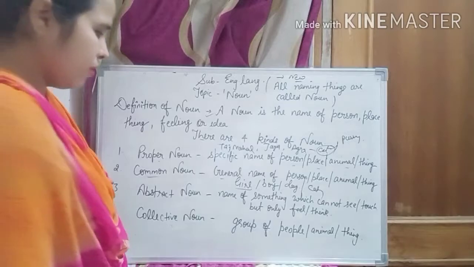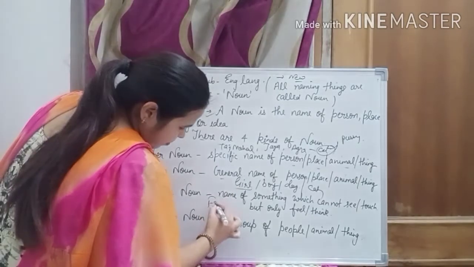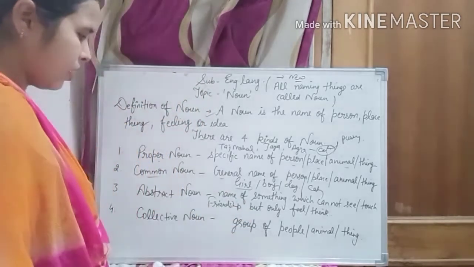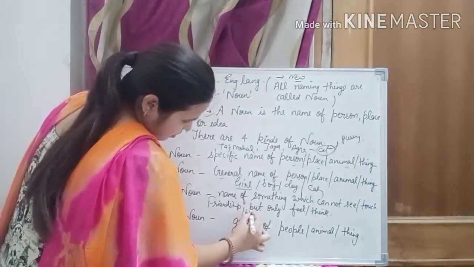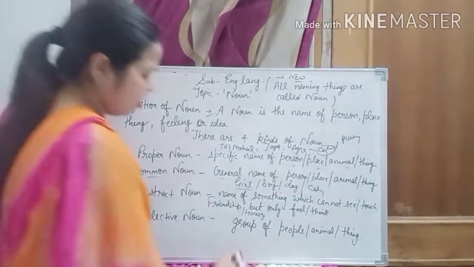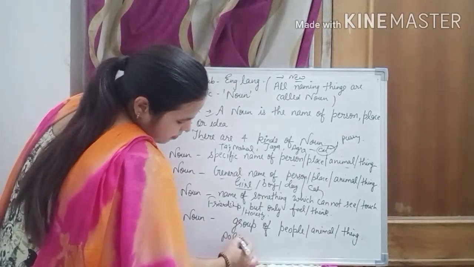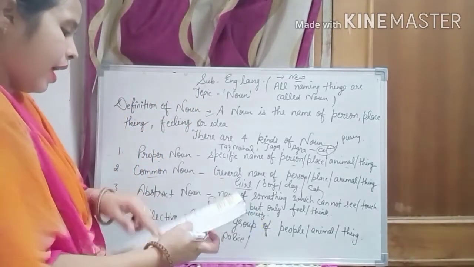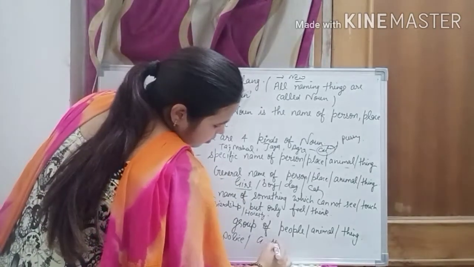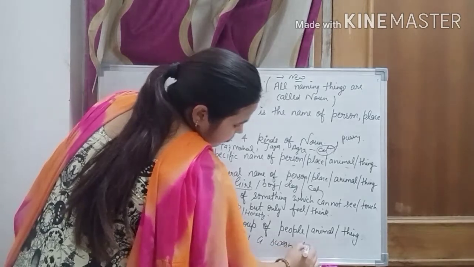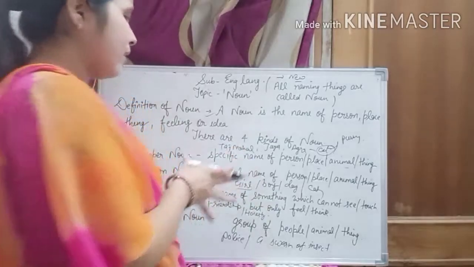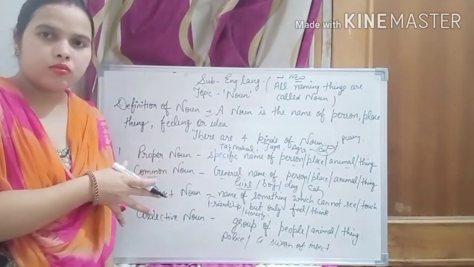Abstract noun is friendship, right? And also honesty. Group of people, if I am talking about the police, right? And also a swarm of insects. These are the kinds of noun, students.